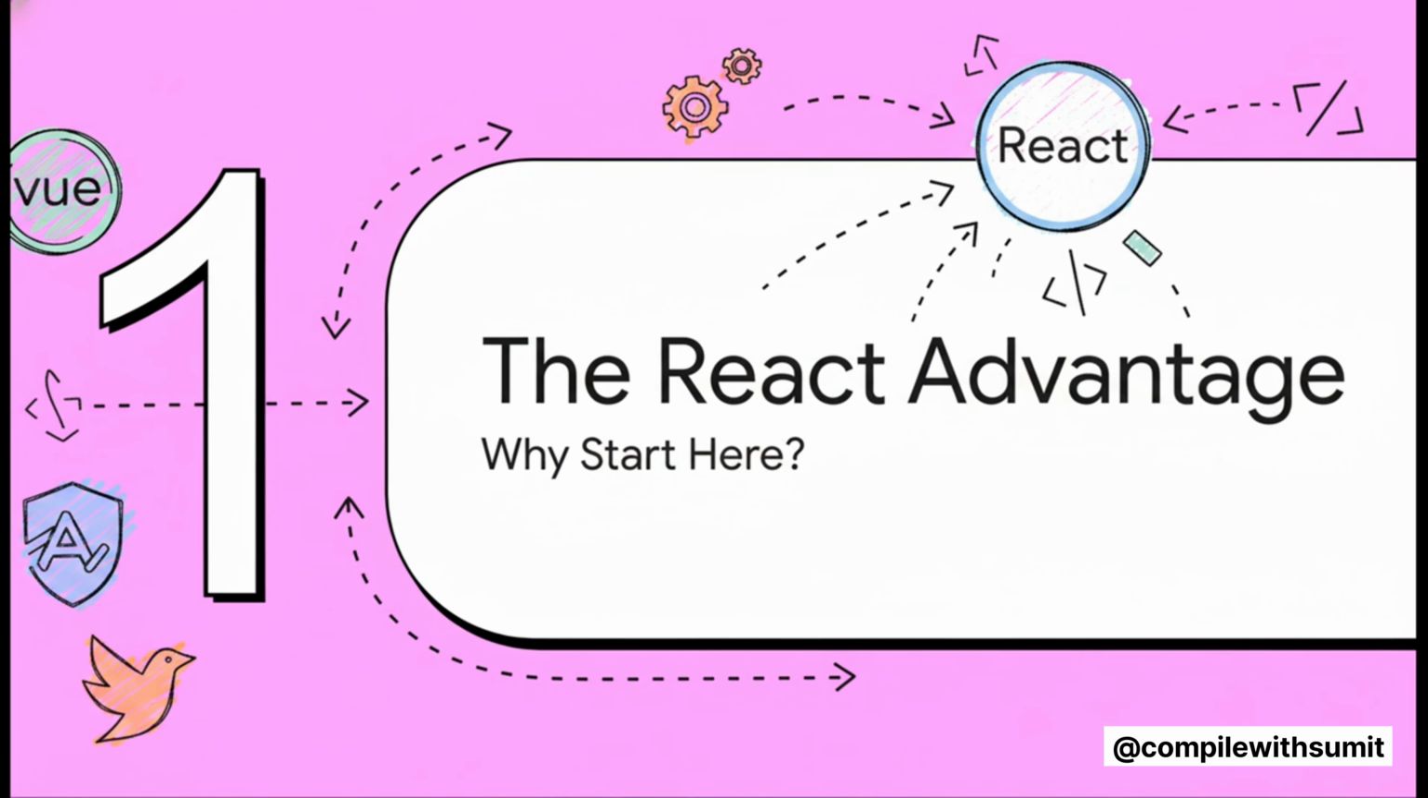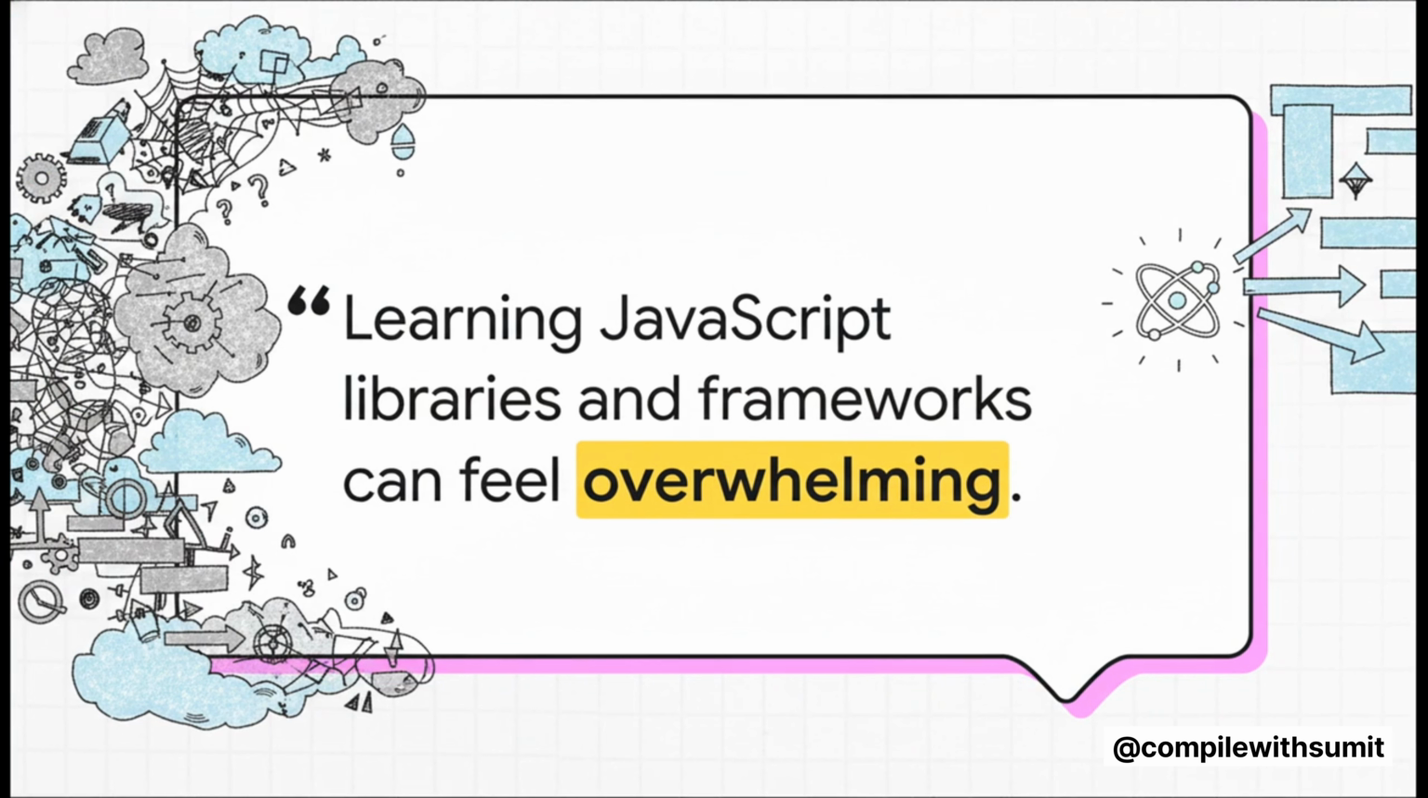Okay, let's kick things off with the big question. You've got all these options out there, right? Vue, Angular, Svelte. So why on earth is React the one that so many developers pick up first? And let's be real for a second. All the jargon, the endless choices, the sheer complexity of it all, it's enough to make your head spin. But that's exactly the problem React was built to solve. It was designed to slice right through that noise with a much simpler, more focused way of doing things.